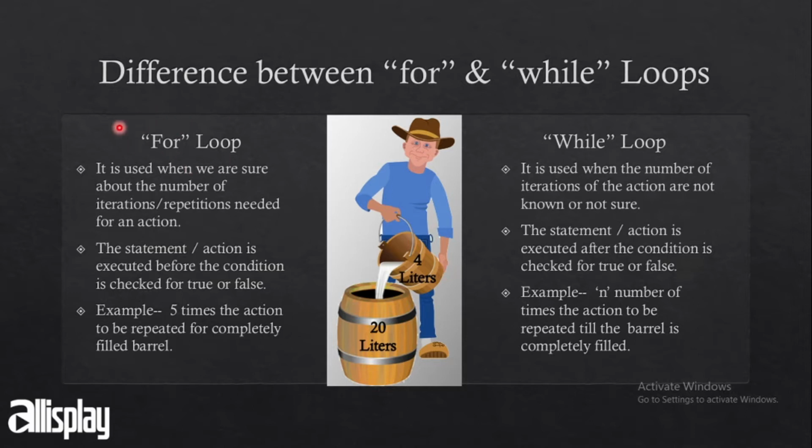If we talk about the for loop, we simply calculate that 5 buckets have to be filled to make this 20 liter barrel completely filled. So we know the activity should repeat 5 times.